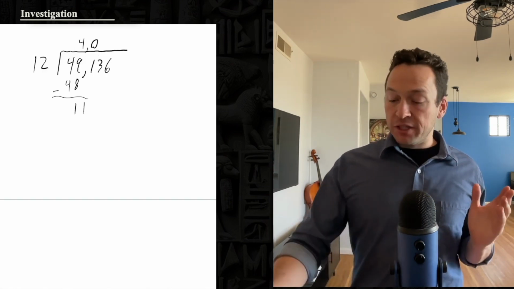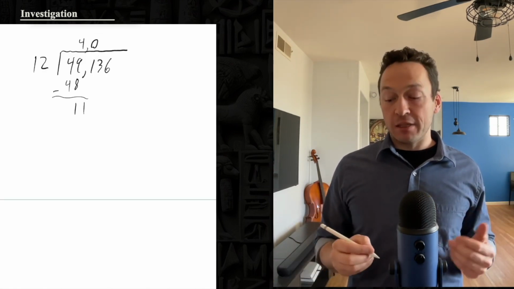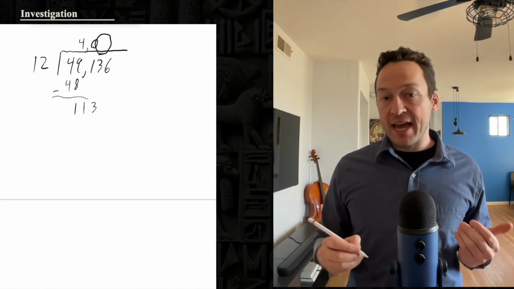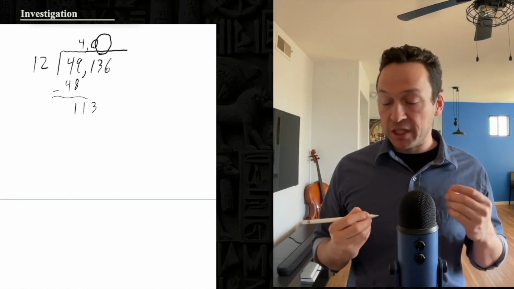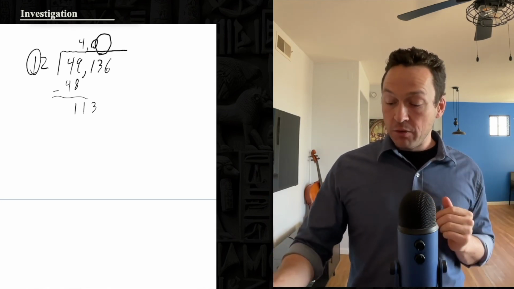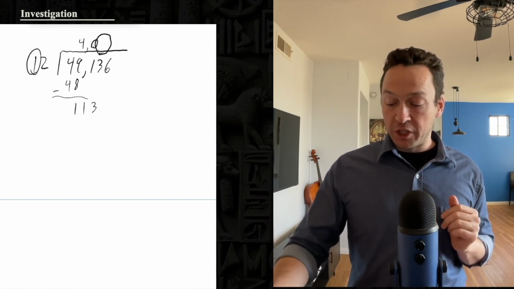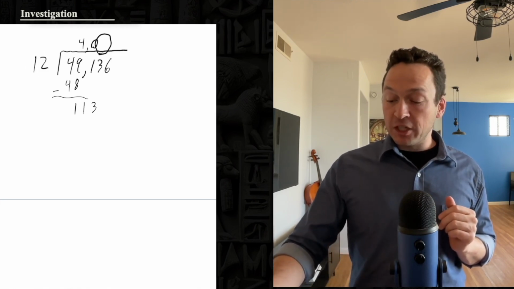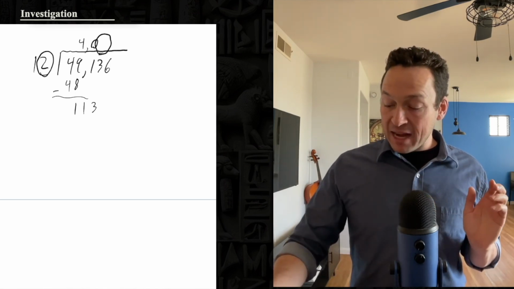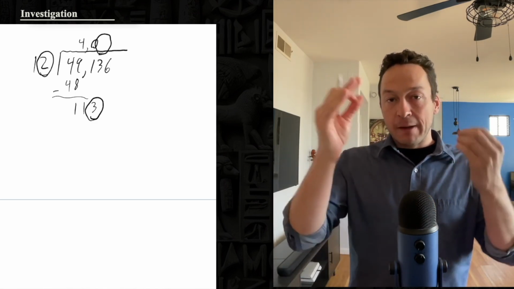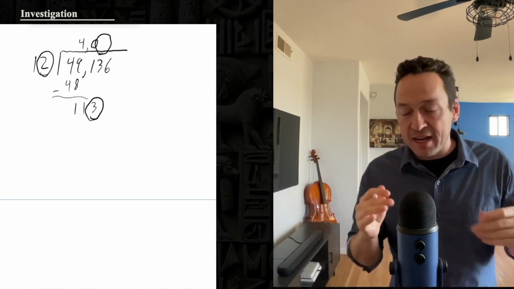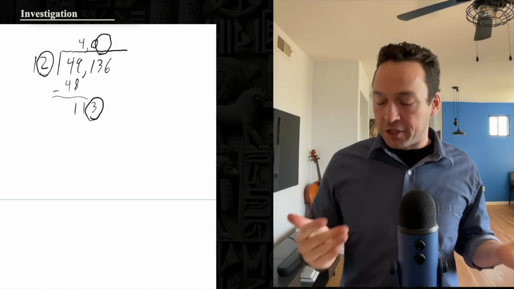Now that he knows that this place of the quotient has to be 0, he's going to bring down another number from the dividend. He's now going to guess the tens place of the quotient. And this tens place of the quotient is going to multiply with this 10 to produce 100, which will account for this space, which can cancel out with this space. And this space can also multiply by the ones place, which will produce some number of tens. So that allows us to cancel this space. So we need something in the tens place to actually cancel with. Again, this is doing a minimum amount of writing. It's a little complicated to understand though, which is why I'm breaking this down.